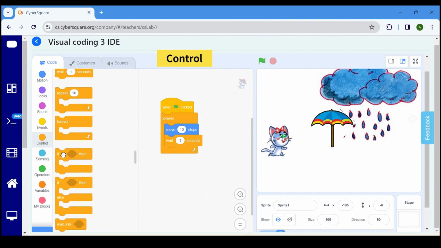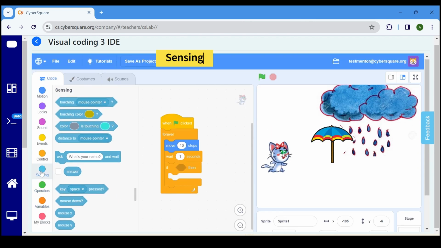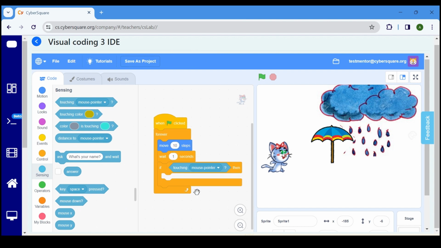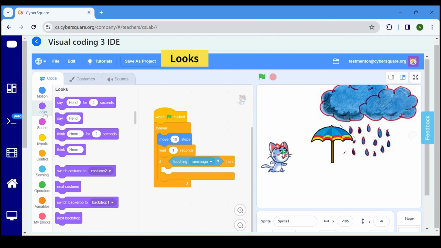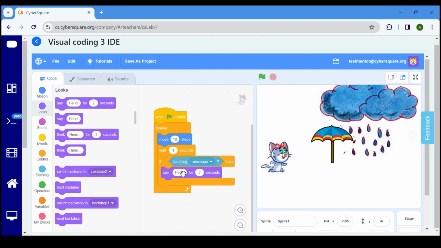In the control block, choose the IF then block. In the sensing block, select touching mouse pointer, and change it to a rain image. In the looks block, select to say hello for 2 seconds, and change it to Press O to open the umbrella. This script will make the cat display the message when it touches the rain sprite.